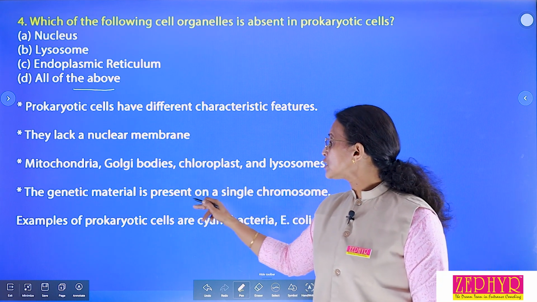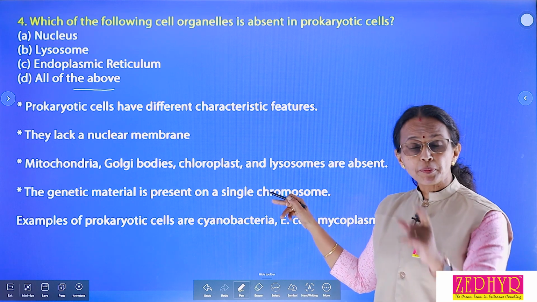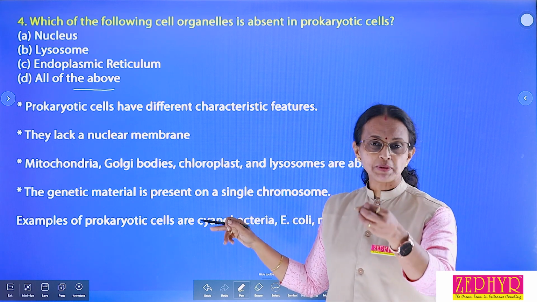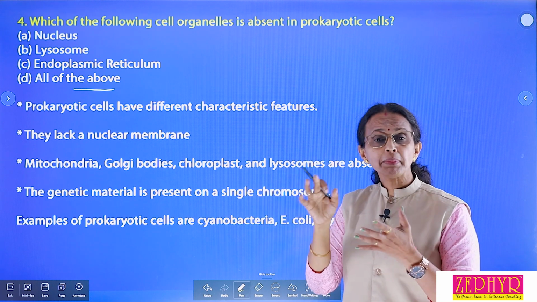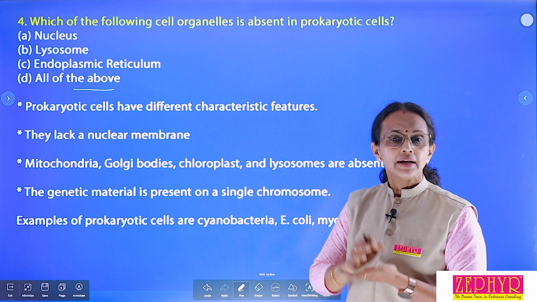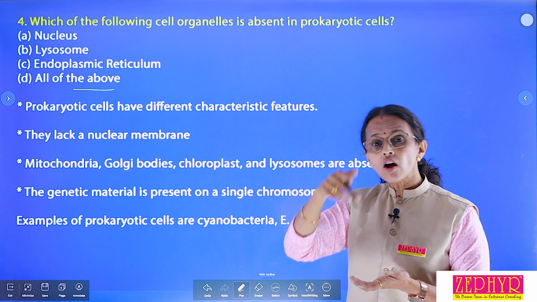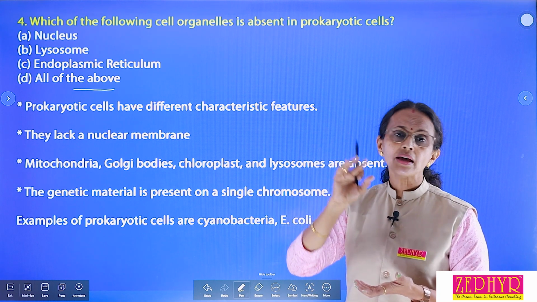The genetic material is present on a single chromosome. In prokaryotic cell, genetic material is present, but it is not enveloped by a membrane. Okay, DNA is present there, but it is not enveloped by a nuclear membrane.